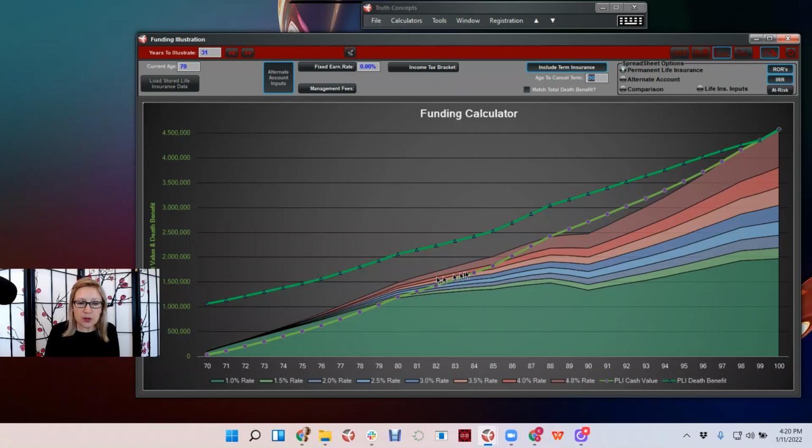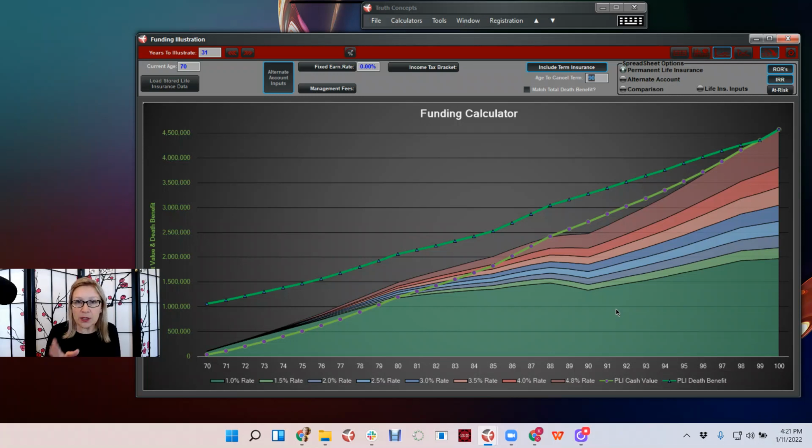Now you'll notice here in the middle that the accounts that are just like a regular savings account do get ahead of it a little bit of the time. But over that long period of time, while the cash value and the death benefit equal up here on the right, so this dark green line is death benefit, the lighter green line is the cash value, all these other lines are just various accounts at various interest rates. But our 4.8% over time is a per year rate of return.